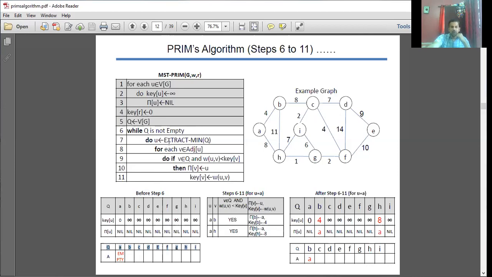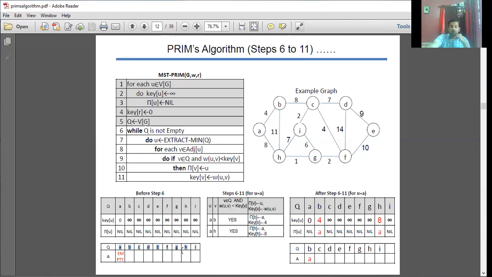U is equal to extract minimum from your priority queue Q. So this priority queue is based on your key attribute. So these are the vertices that are available on your queue.